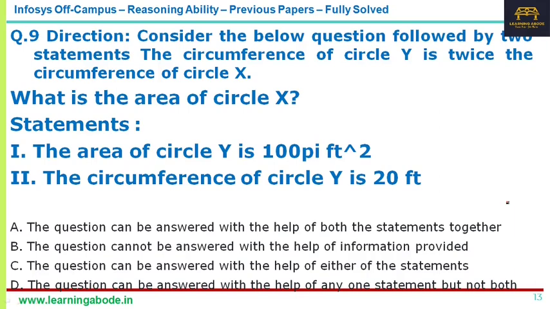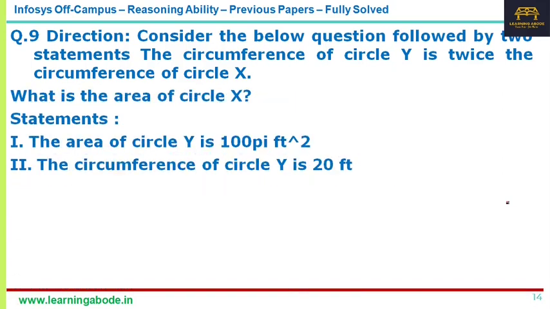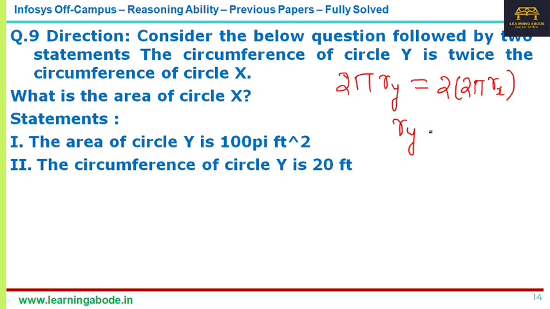Now there are two statements. So let's just look at this. When you say circumference, it is 2 pi ry, and this is twice 2 pi rx. Of course we don't have to write all this; we directly know that if the circumference is twice, then the radius is twice. Now if they say the area of the circle Y is 100 pi, then we can directly say the area of X would be 25 pi feet square.